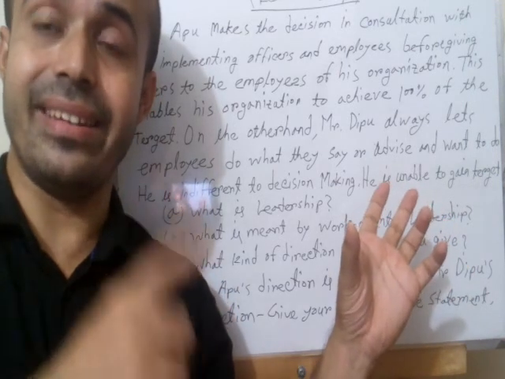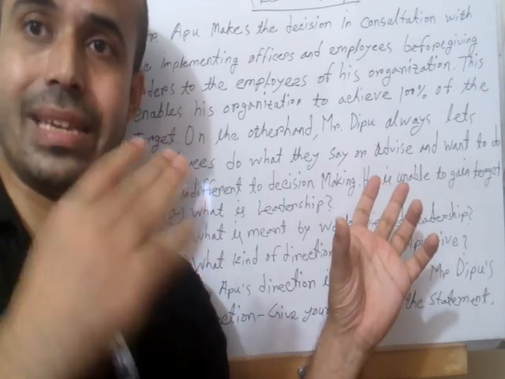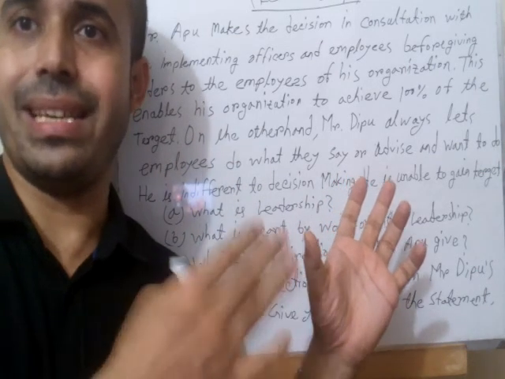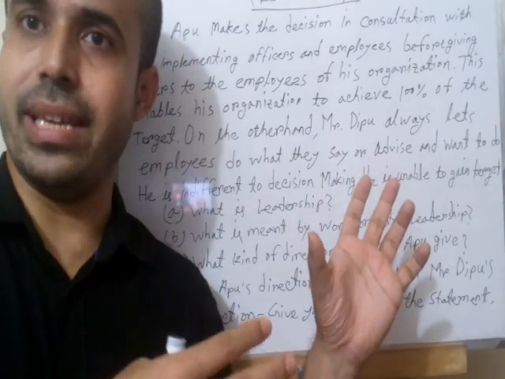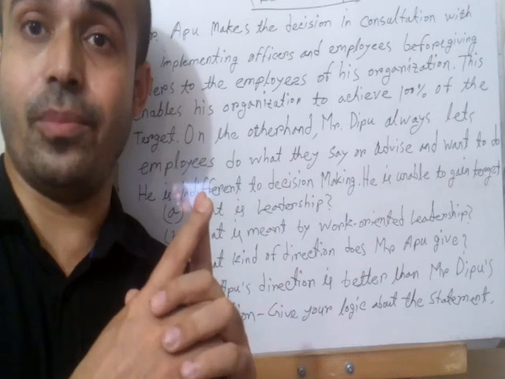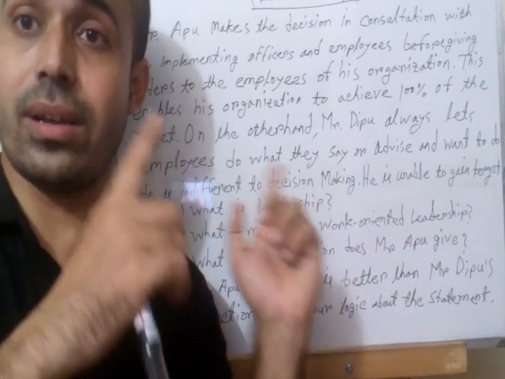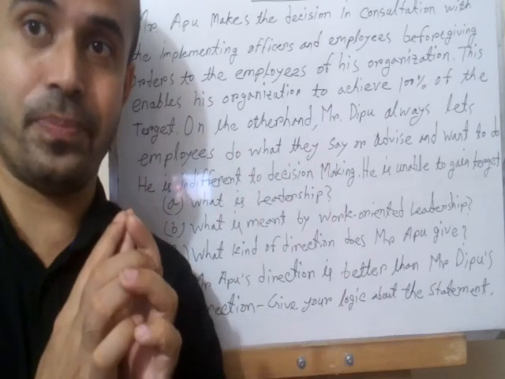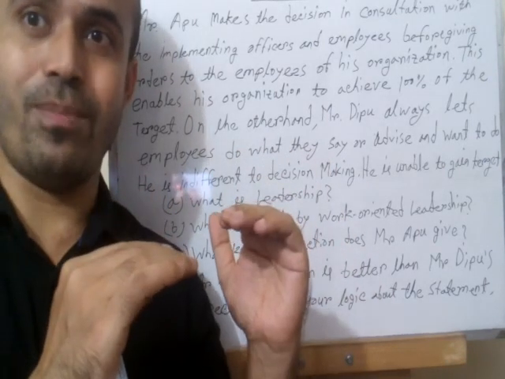That is why the leader can get the work done toward the target given by the authority. So that is the positive way. That is why the worker-oriented leadership system is very effective and positive. So 2 marks will be completed here.